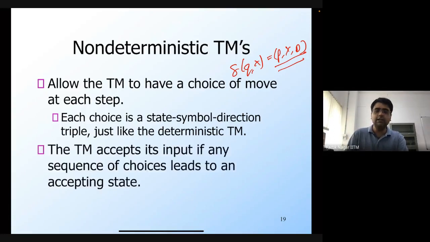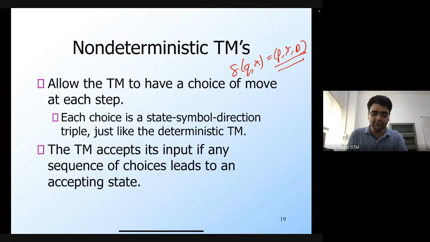Okay. And so how do we define the acceptance criterion? It's similar to how we defined the acceptance criterion for, say, a non-deterministic finite automaton or a PDA, which is also non-deterministic. It's that if there exists some sequence of choices that leads the Turing machine to an accepting or a final state, then the input is accepted. Otherwise, if for all choices at every step the Turing machine either goes to a non-final state or it loops, then it won't be accepted. So this is the definition of a non-deterministic Turing machine.